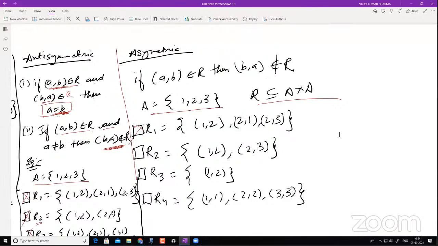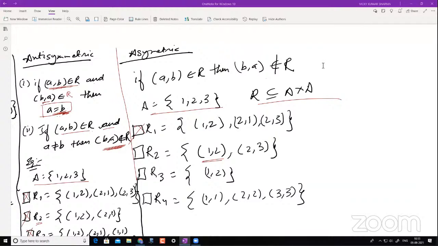Since it belongs to R, it is not asymmetric. Okay, now let's go with the next one. What about R2? Put it in the chat box. Most of you say yes. R2, yes. Why?